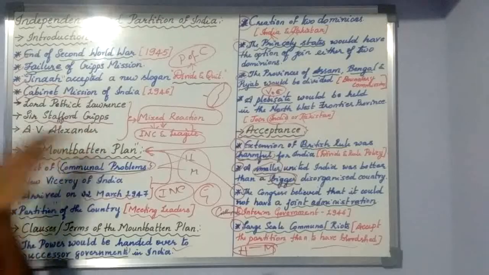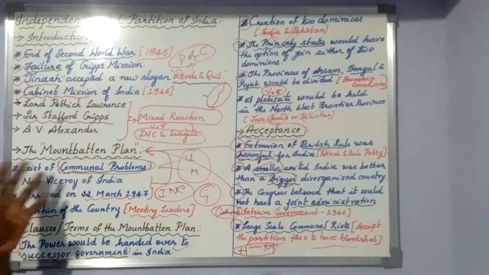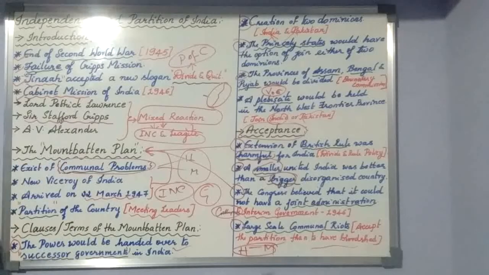Okay, so that's how finally in 1947 the Mountbatten Plan was accepted, and his plan was welcomed by INC and League. So next class we will see what his plan was: the Mountbatten Plan of transferring the powers to India and Pakistan.